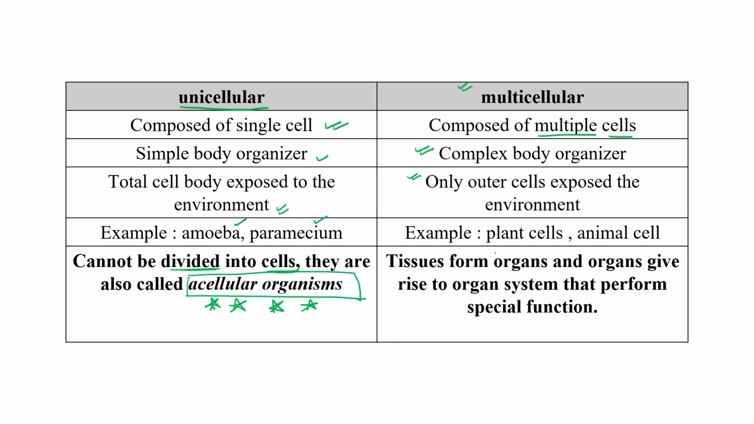Acellular organism. Clear? While in the multicellular case, different kinds of tissue form an organ, and different organs come together and form an organ system to perform a specific type of function. Okay, so broadly, these are the main differences between unicellular and multicellular organisms.